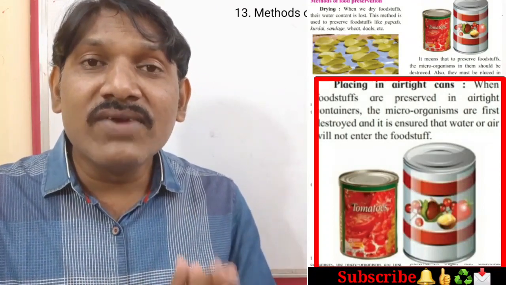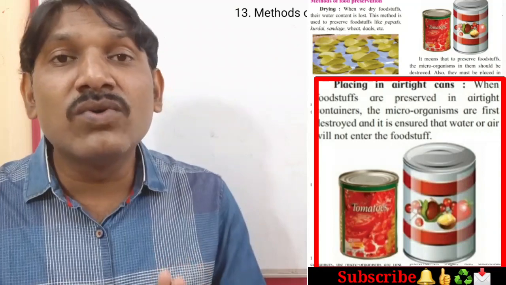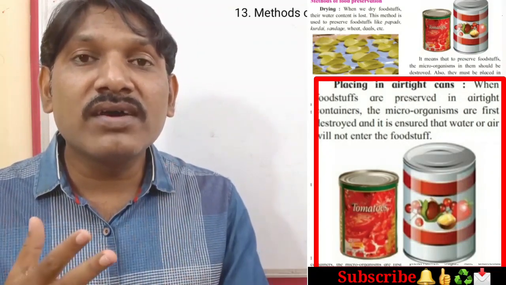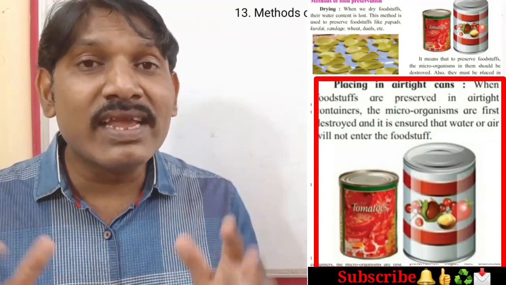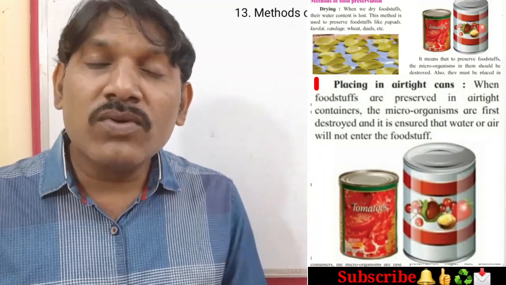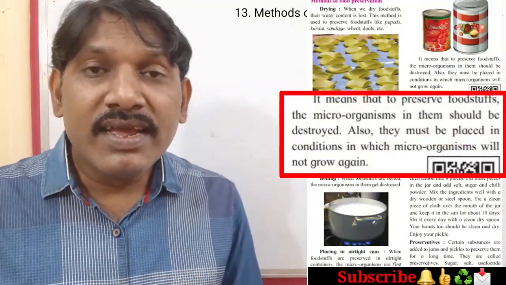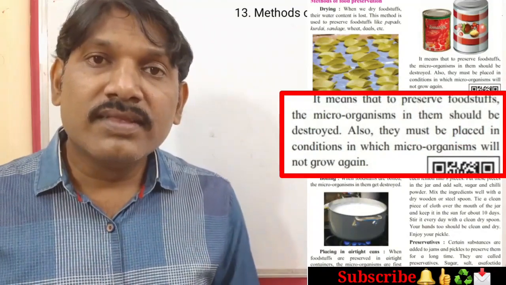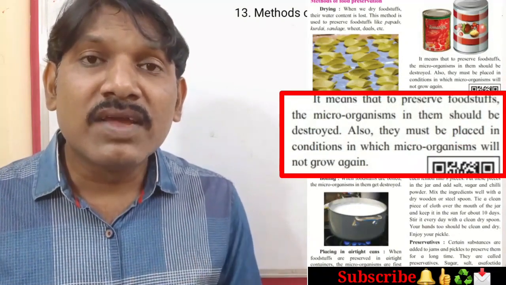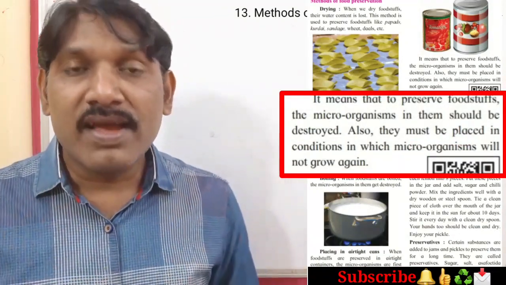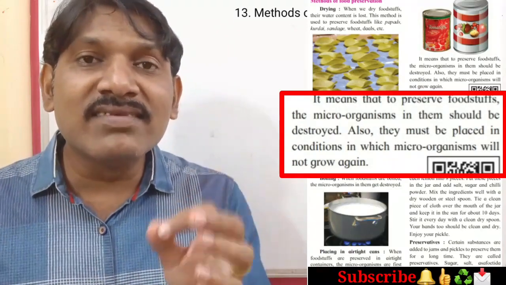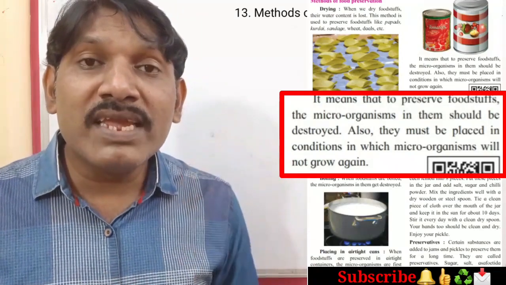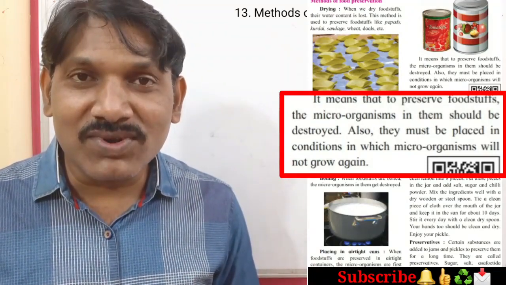Okay students, if the foodstuffs come into contact with air, moisture, water and warmth, then definitely it will get spoiled. So students, what have we understood here? It means that to preserve the foodstuffs, the microorganisms in them should be destroyed, and they must be placed in such conditions in which microorganisms would not grow. Students, have you understood this much?